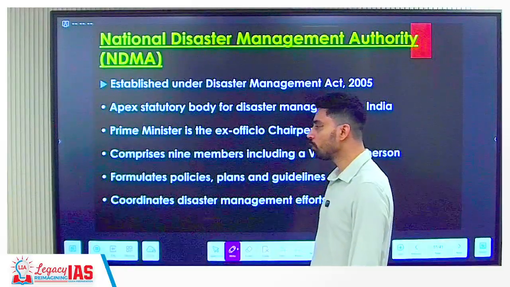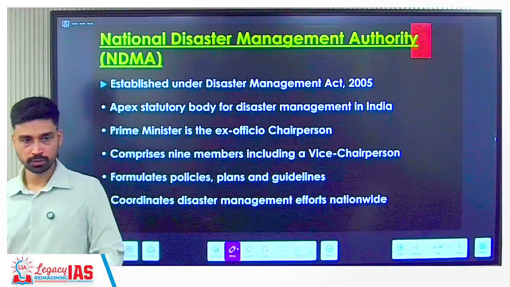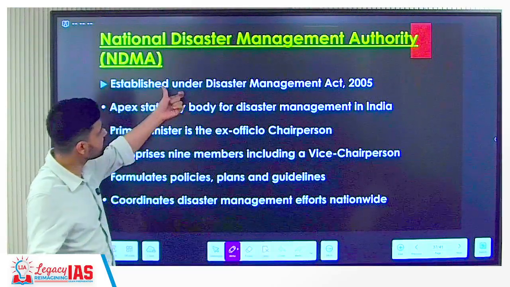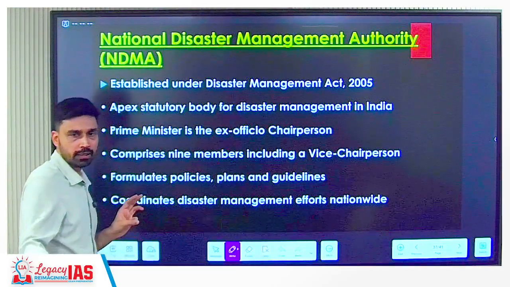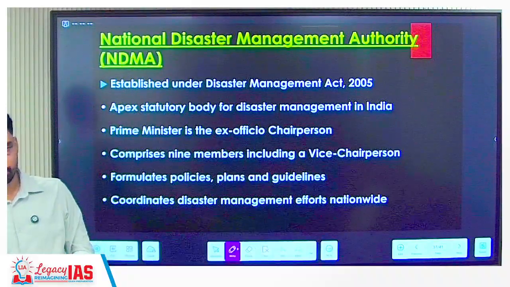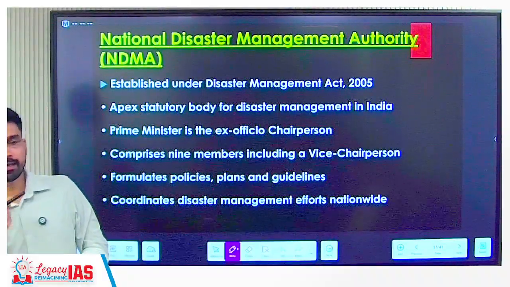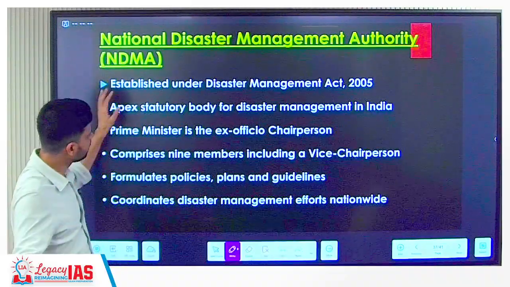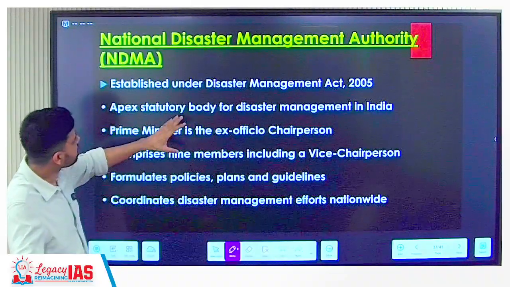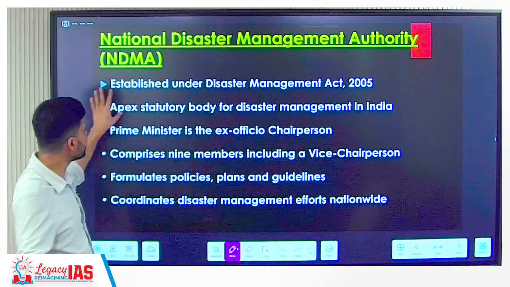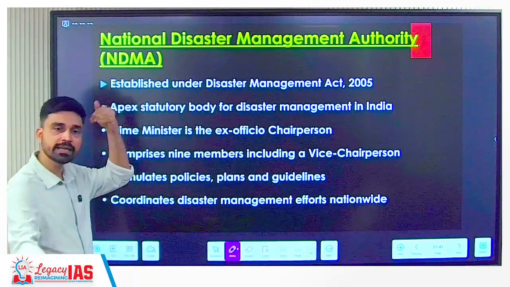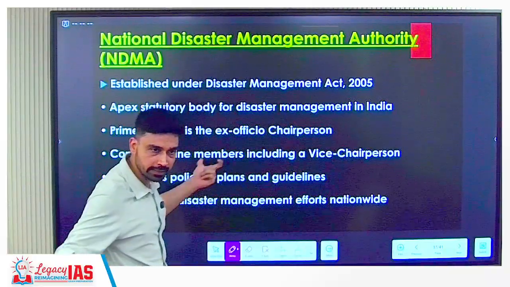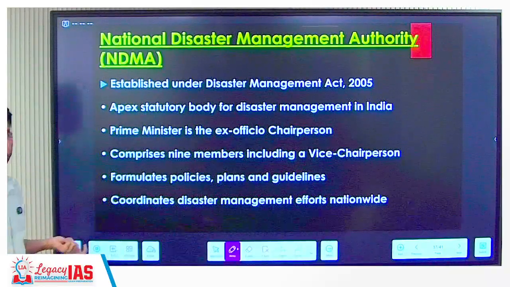Now, briefly, if we talk about the agency, which agency are we talking about? National Disaster Management Authority. This agency was established under the DM Act 2005. Actually, in 2004, you had the tsunami. So as a reaction against the tsunami, the government decided to bring some new legislation, a new act that can deal with the disaster situation. That's where the DM Act was passed. As far as India is concerned, this agency is considered as what? The apex. Apex means the highest level body, the highest level agency that will manage disaster in India as such. The Prime Minister is the ex officio chairperson.